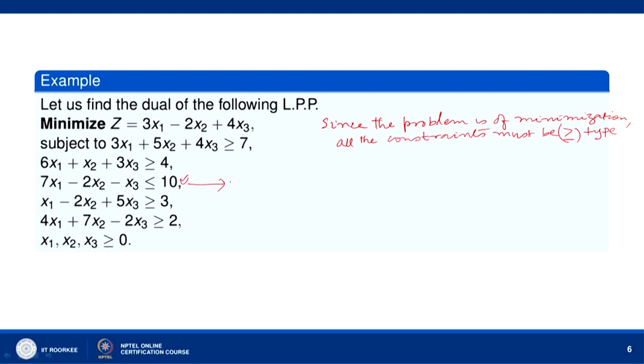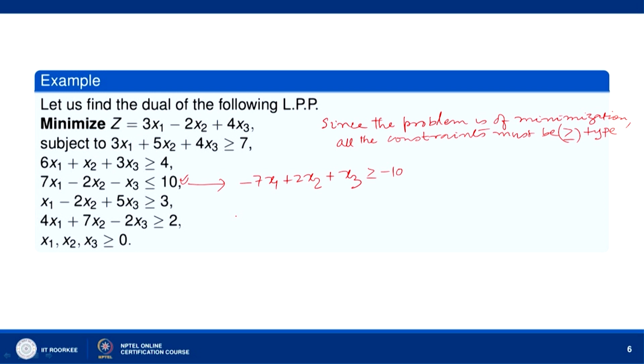When you convert it, it will become minus 7 x 1 plus 2 x 2 plus x 3 greater than or equal to minus 10.